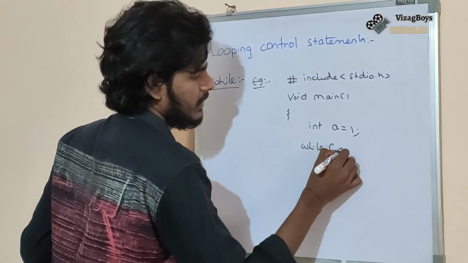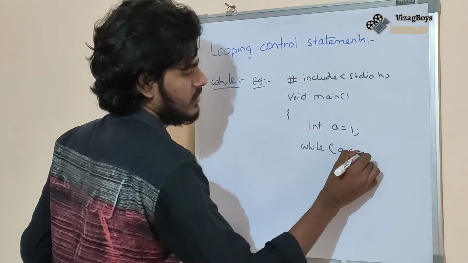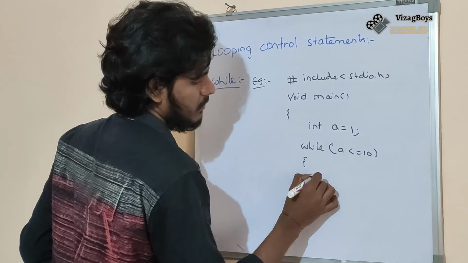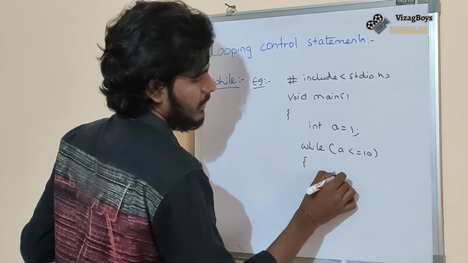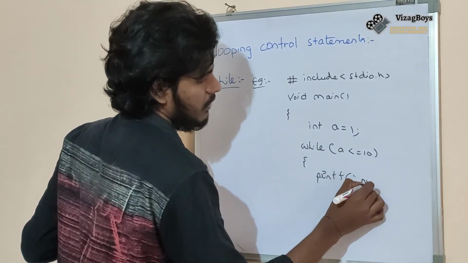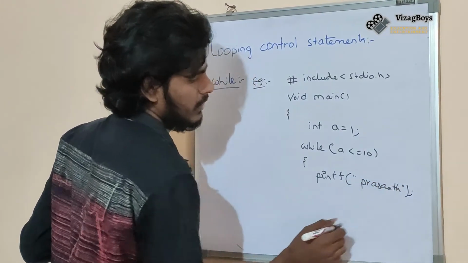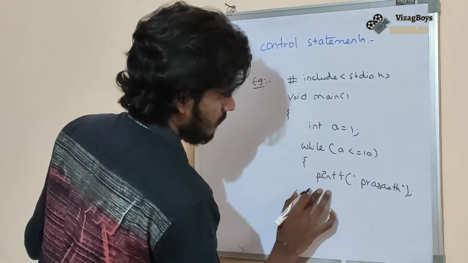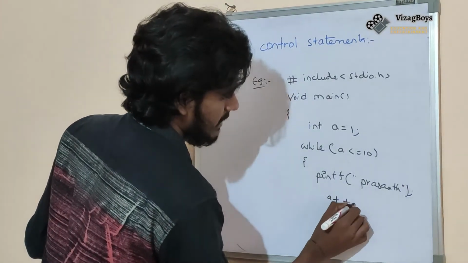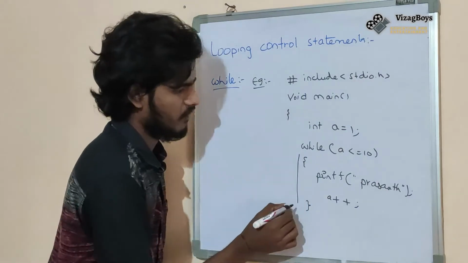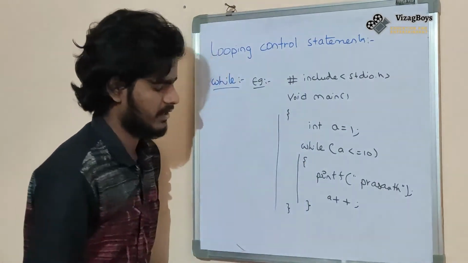while (a <= 10), printf("Prashant"), a++. End of while loop, end of main.